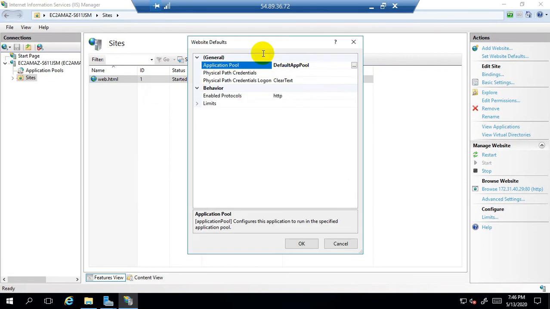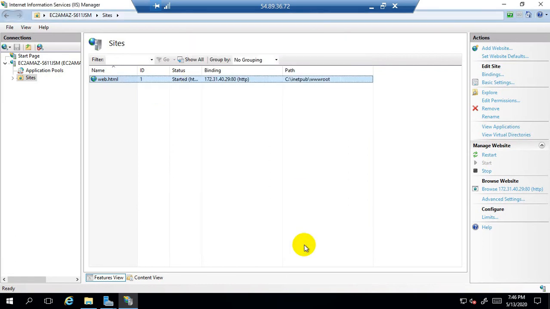So leave everything as it is. Now click on OK. So we are done. We published the website on the web server IIS manager. So within the IIS manager console we published the website. We can say that we created a web server, and on a web server we published a website with the